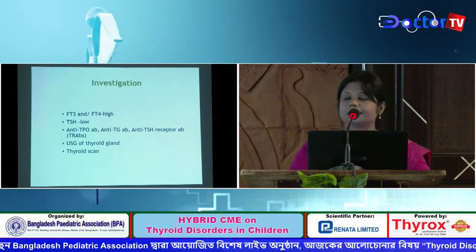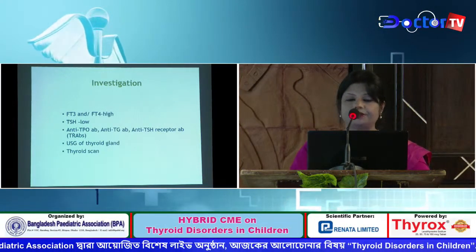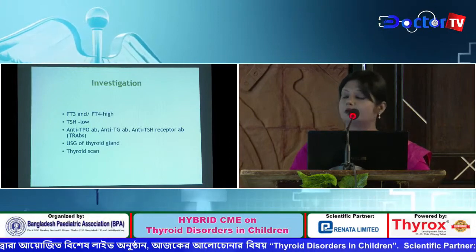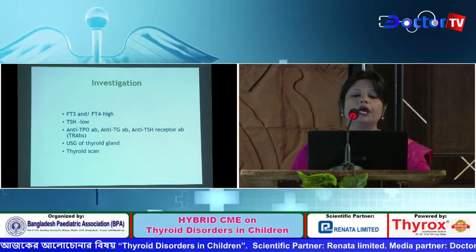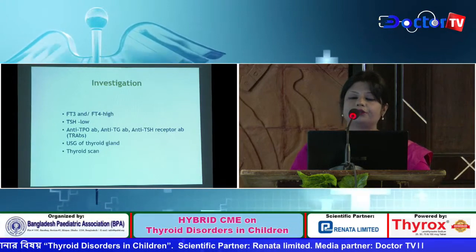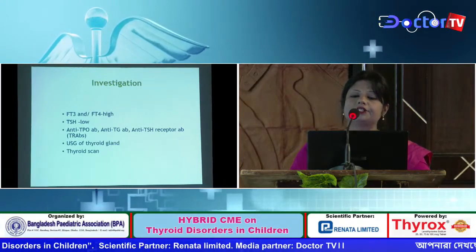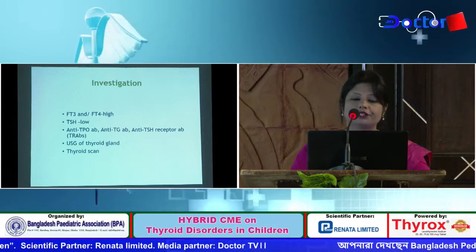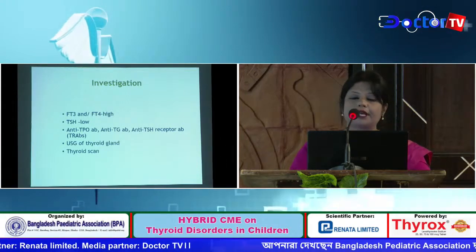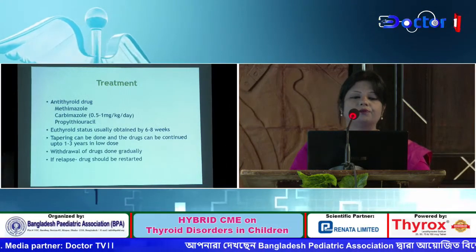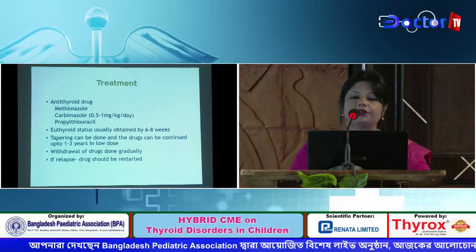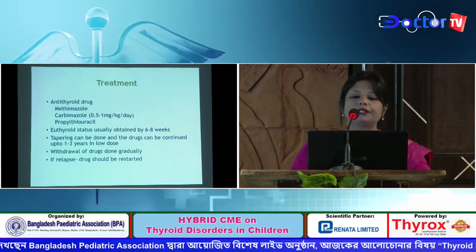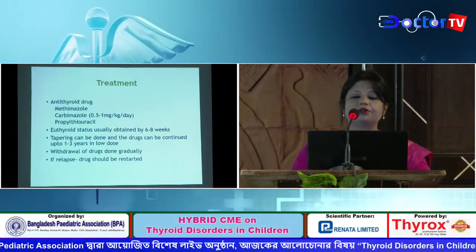The investigations include free T4 and free T3 levels, which are high, and TSH level is low. Anti-TPO, anti-TG antibody, and anti-TSH receptor antibody are positive. Ultrasonogram of the thyroid gland and thyroid scan can be done. The first line of treatment is antithyroid drugs, and euthyroid status is usually obtained by 6 to 8 weeks.